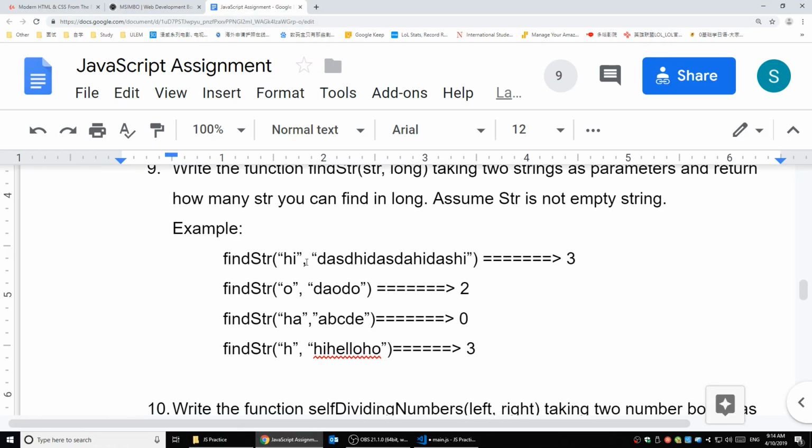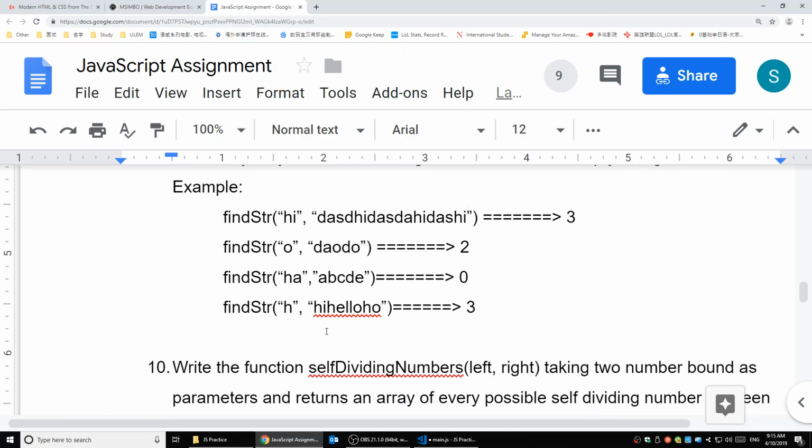For example, if I'm using HI to separate the string, it's going to be DASD, DASDA, and DASH, and there's an empty string after HI. So it's 4 parts, which means there are 3 HI inside it.